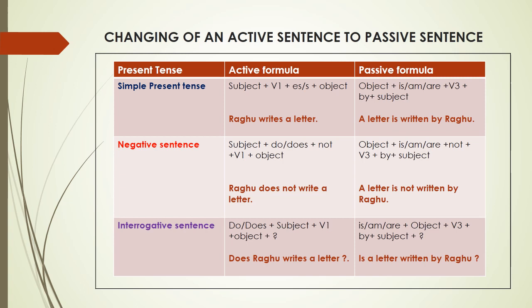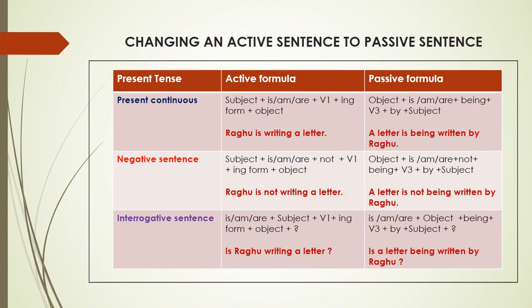In interrogative sentence, do or does will make a sentence change to a question. Does Raghu write a letter? When it comes to the passive, is, am or are can make a question. Is a letter written by Raghu?